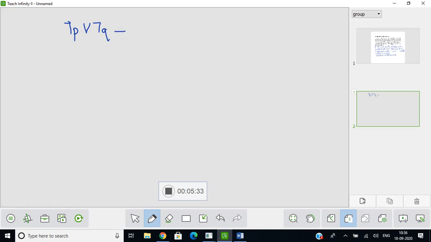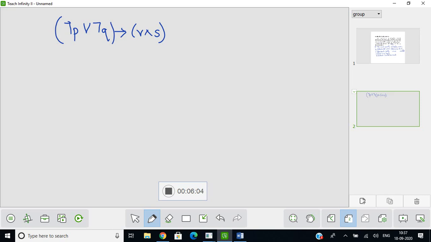So if, what is the then portion? The New Year's party would have been cancelled. So how to write it? The New Year's party was cancelled and Ramu will be angry. So New Year's party was cancelled is R and Ramu will be angry is S. So you will have R and S. So your very first statement is this.